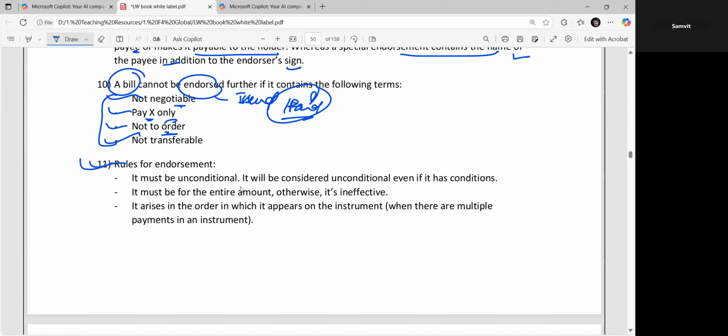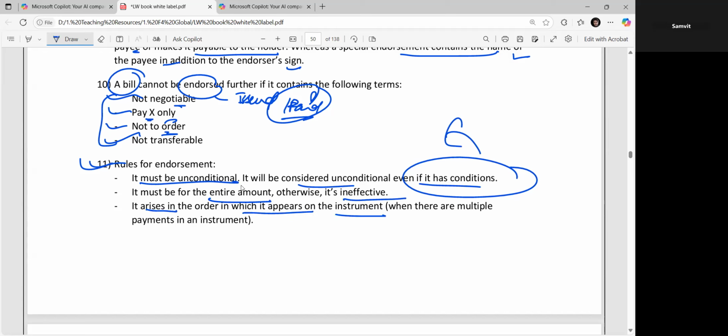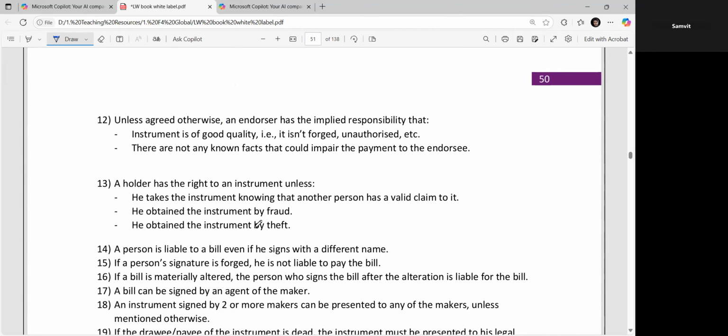If we talk about the rules for endorsement, it must be unconditional. Even if it contains a condition, it will be considered unconditional, because this is the characteristic, right? It must be for the entire amount, otherwise it is ineffective. It arises in the order in which it appears on the instrument. Where there are multiple endorsements on an instrument, they follow the same sequence in which they have been presented. Unless agreed otherwise, an endorser has an implied responsibility that the instrument is of good quality, isn't forged or unauthorized, and isn't falsely documented, right?